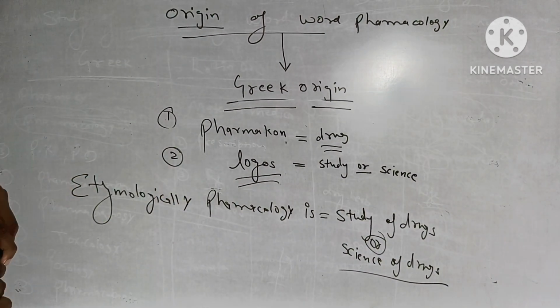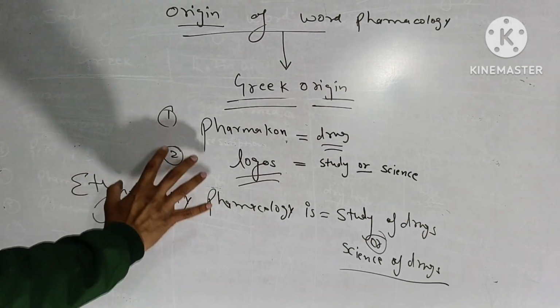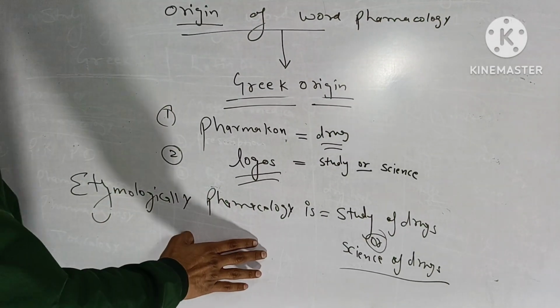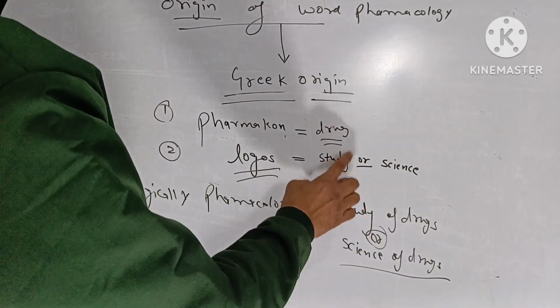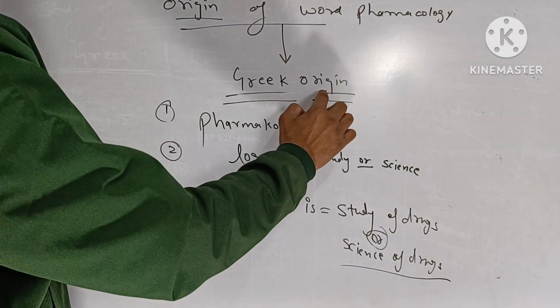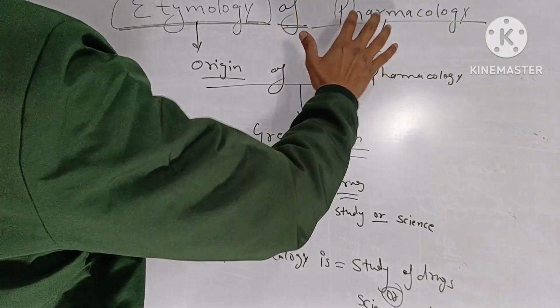So what is pharmacology? Etymologically means from origin, origin point of view. Pharmacology is study of drugs or science of drugs. From these two words which are of Greek origin, that is your etymology of pharmacology.